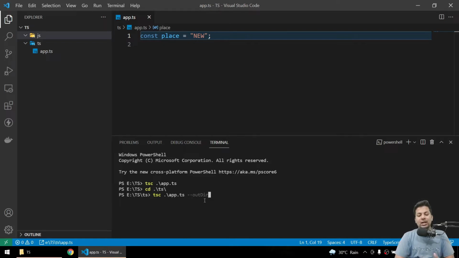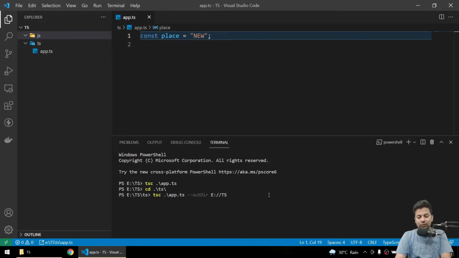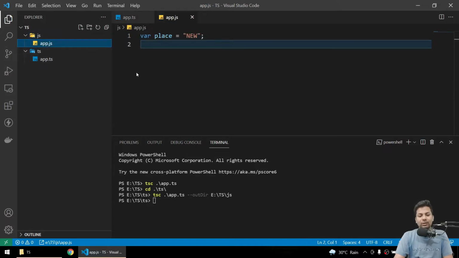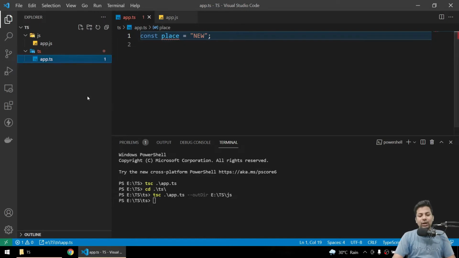So I'll say output directory. I have in my E drive this TS folder, and inside that I have a JS folder. You can just go here and copy the path also, and paste it like this, that also works fine. Now if I run it, we got the app.js file. Now if I open it, again the error is there, because they are in two different directories. So what I'll do, in the TS folder only I'll generate a configuration file for TypeScript.